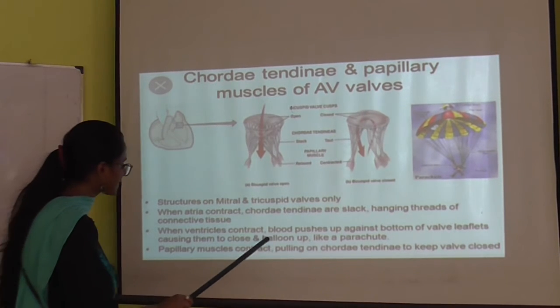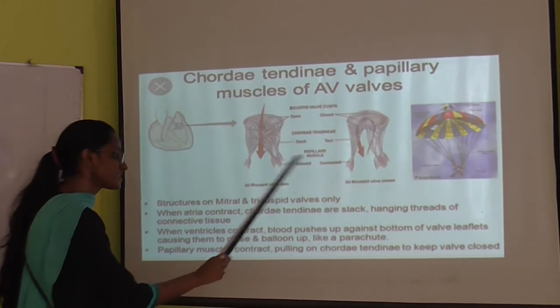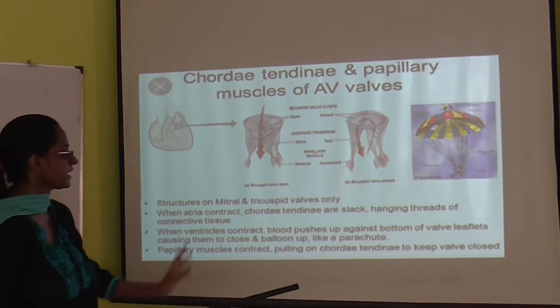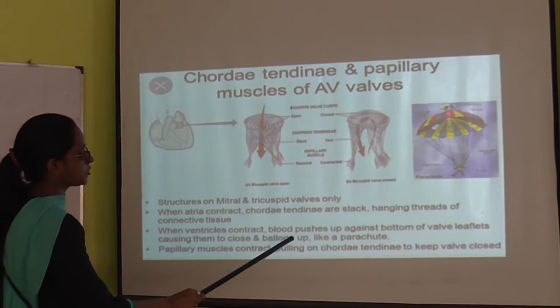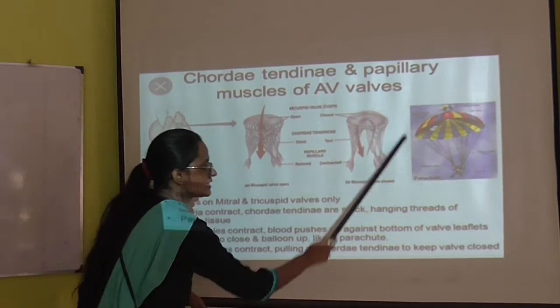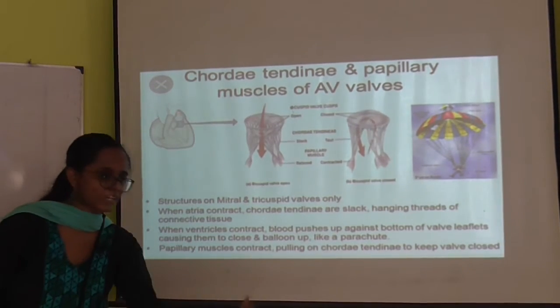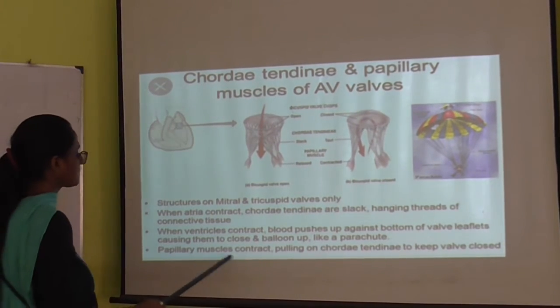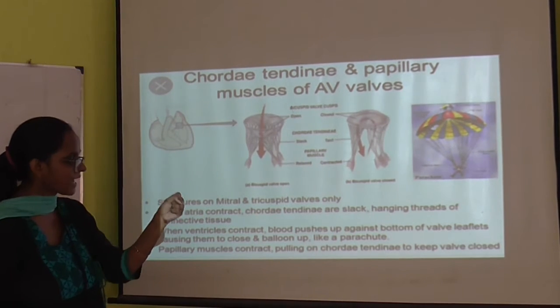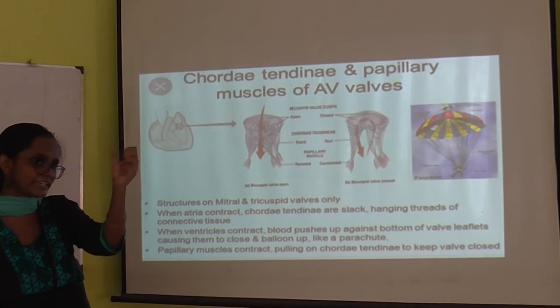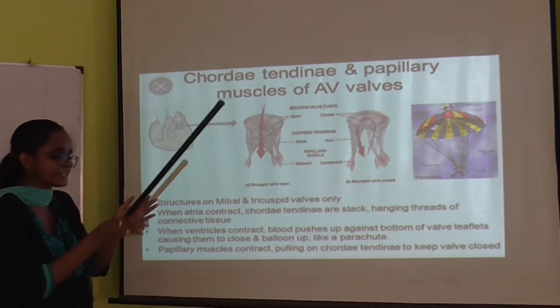Now when the ventricle contracts, a similar condition occurs in the ventricle. Then what happens? It pushes against the bottom of the valve, causing it to balloon up just like this. Okay, just like a parachute, it balloons up, and the papillary muscle contracts, pulling the chordae tendineae into the valve, and it is closed.